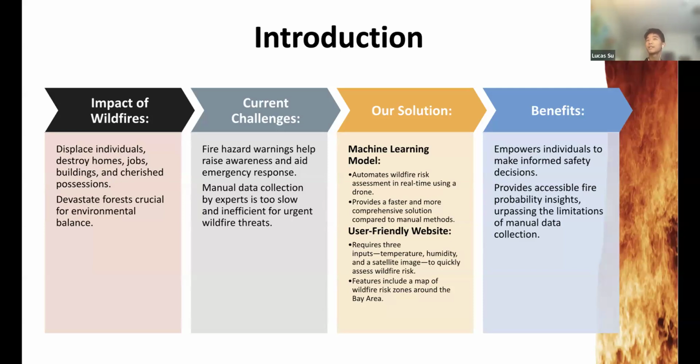So our solution is to build a machine learning model which automates wildfire risk assessment in real time using a drone and a temperature sensor. And it only requires three inputs right now: temperature, humidity, and aerial photo.